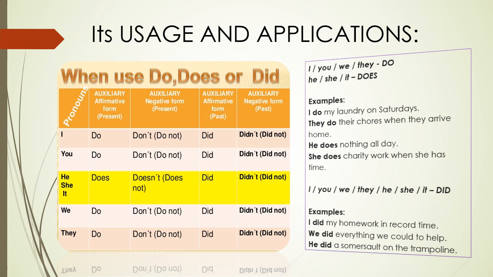In past tense, all of these helping verbs do and does become did. And in the negative form, in past tense, it becomes didn't or did not.